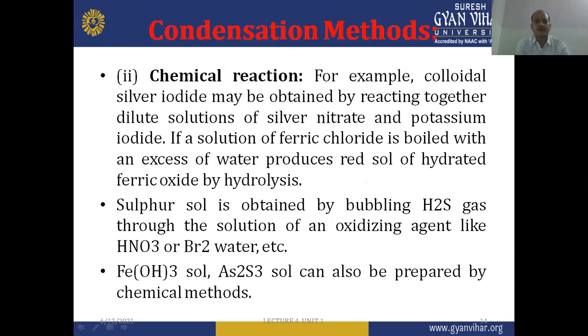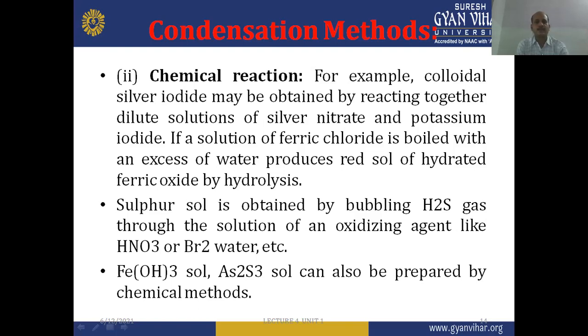The second method, which can be categorized under the condensation method, is the chemical reaction method. For example, colloidal silver iodide may be obtained by reacting together dilute solutions of silver nitrate and potassium iodide. So, due to the chemical reaction, colloidal dispersion can be obtained.